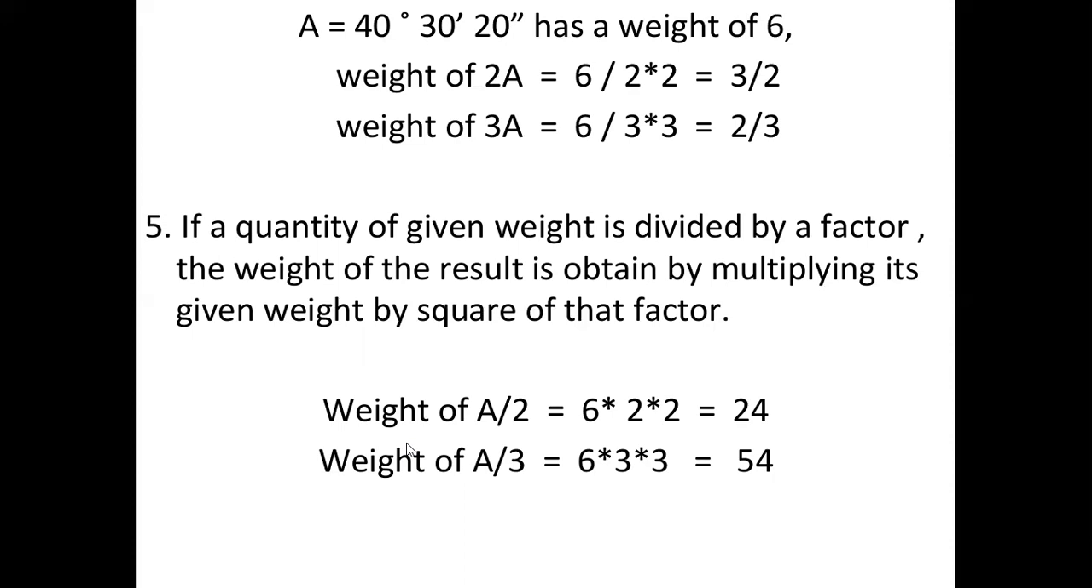Next, if a quantity of a given weight is divided by a factor, the weight of the result is obtained by multiplying its given weight by the square of that factor. So the weight of A by 2 is equal to 6 into 2 into 2, and the weight of A by 3 is 6 into 3 into 3.